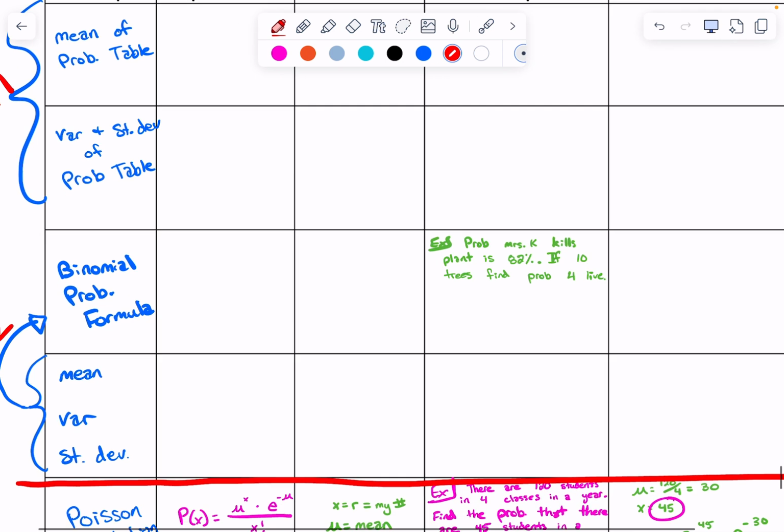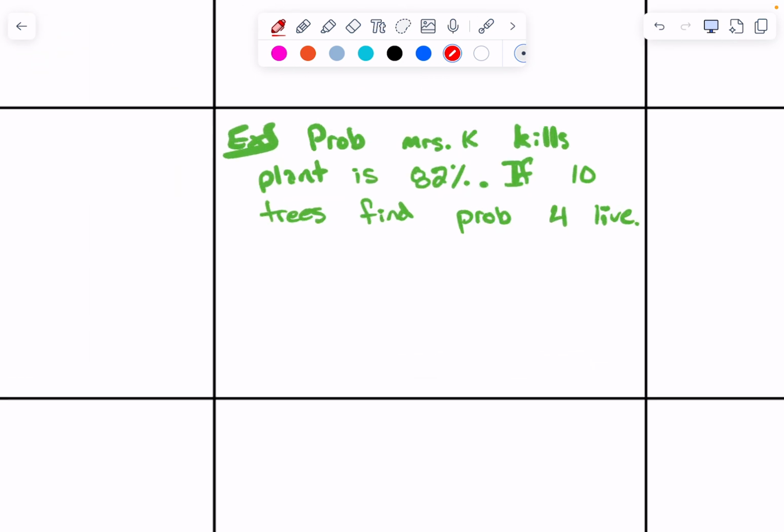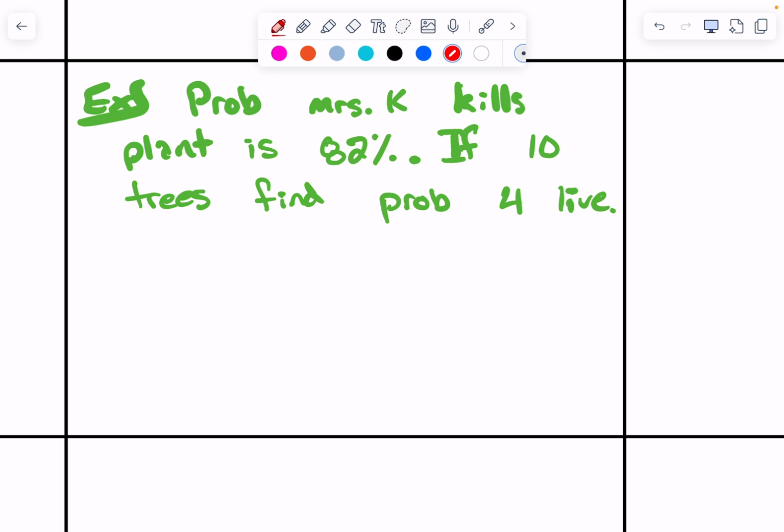Okay. So we'll just start with the 3rd. Okay, example. Find the probability that Mrs. K kills a plant. Oh, the probability that Mrs. K kills a plant is 82%. If, can I switch those numbers? Let's go. If 4 trees, find the probability that 3 live. We'll make this smaller. If we have 4 plants or 4 trees or whatever, find the probability that 3 live. I'll make it smaller so we have a smaller table.